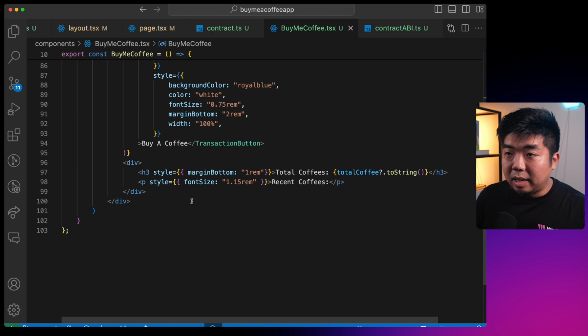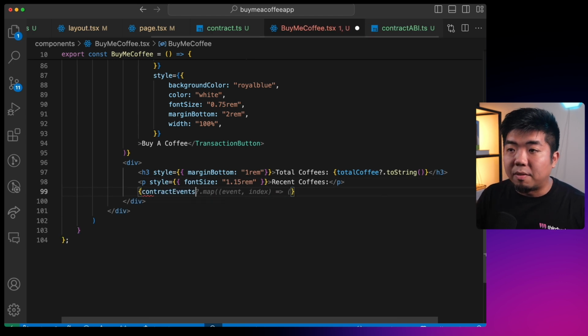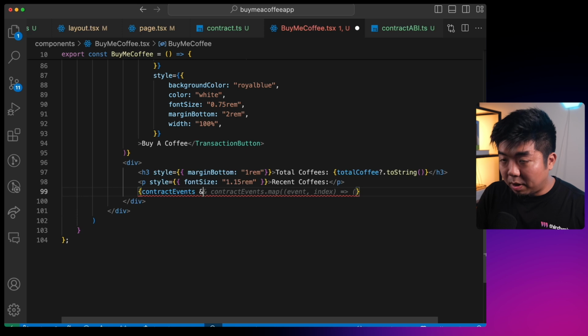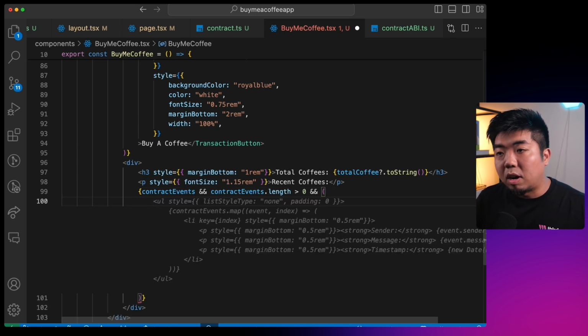Coming down here, we're first going to make sure that we have our contract events, and that contractEvents.length is greater than 0. We want to make sure that there are actual events on the contract to display. If not, there's nothing that we can display. Then we're going to map through our contract events.